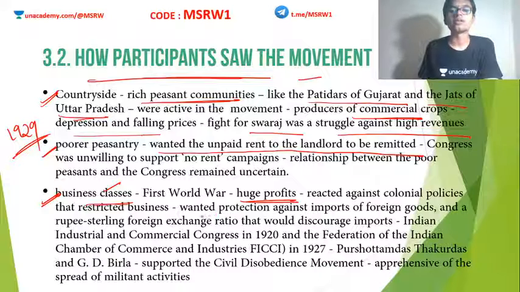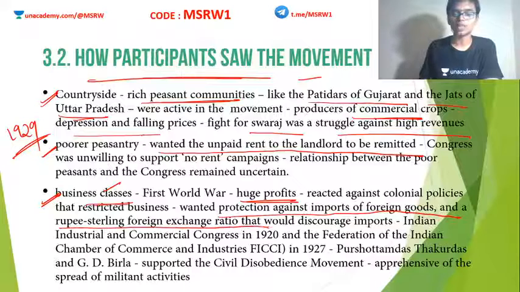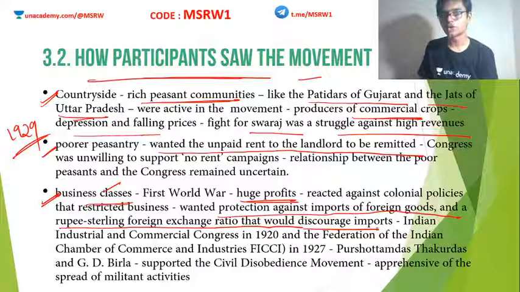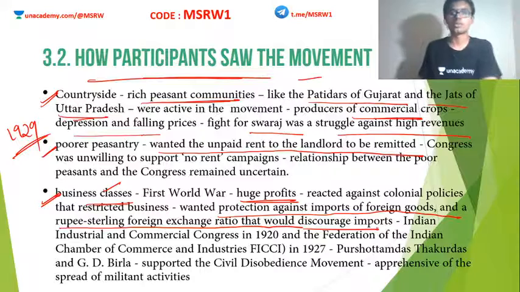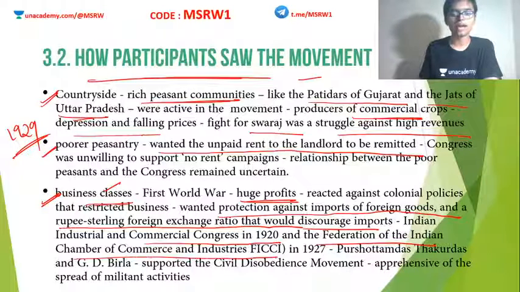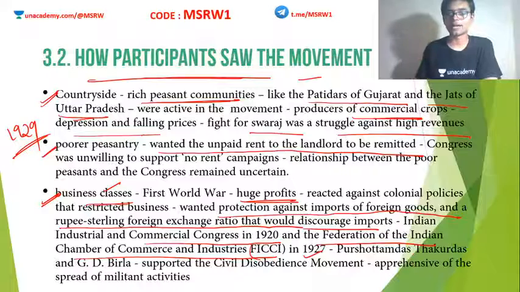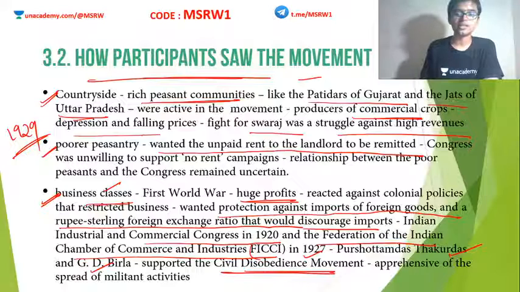So they actually joined the civil disobedience movement because they wanted protection against imports of foreign goods and a rupee-sterling foreign exchange ratio that would discourage imports. Okay, they wanted Britain to stop unfair imports into India. Clear? So for that purpose, they joined the civil disobedience movement. Also, this is the time when the Indian Industrial and Commercial Congress in 1920 and the Federation of Indian Chamber of Commerce and Industries, or FICCI, of 1927 were created. Clear? Influential industrialists like Purushottam Das Thakurdas, G.D. Birla, etc. also supported the civil disobedience movement.